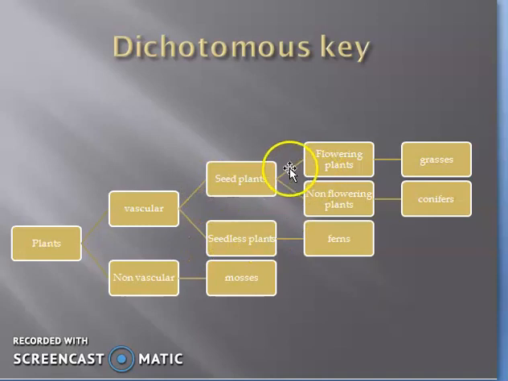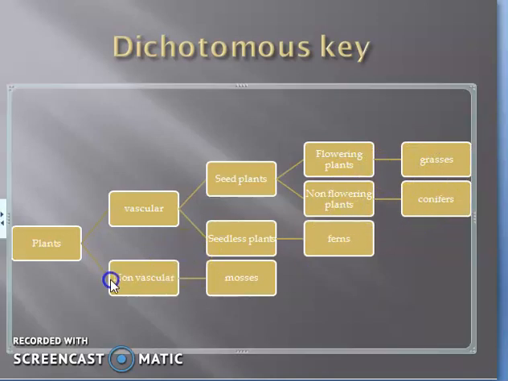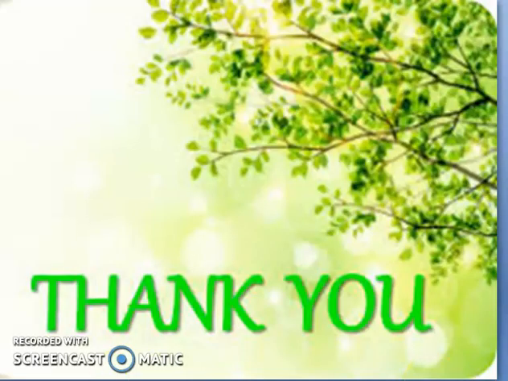Seed plants may be flowering, may be non-flowering. Flowering plants, for example grasses, and non-flowering, for example conifers. And non-vascular are mosses. Non-vascular plants are shorter in length. They are not so tall. They just look like they are attached to the earth. Okay, so this was a key. These were some keys to identify the classification of organisms. Okay, thank you.